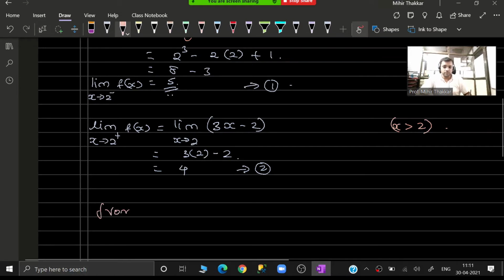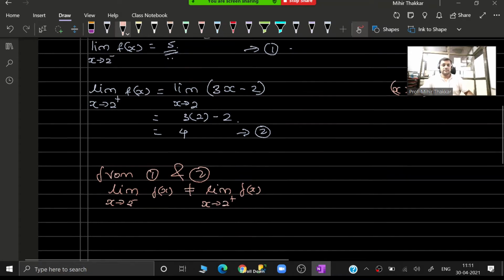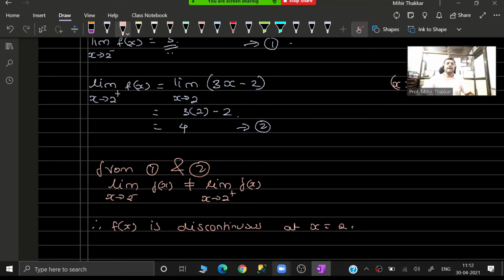from 1 and 2, the limit as x tends to 2 minus of f(x) is not equal to the limit as x tends to 2 plus of f(x). Therefore, f(x) is discontinuous at x equals 2.